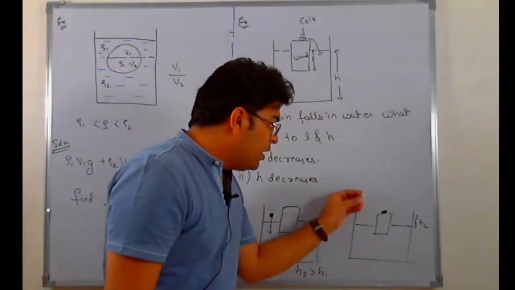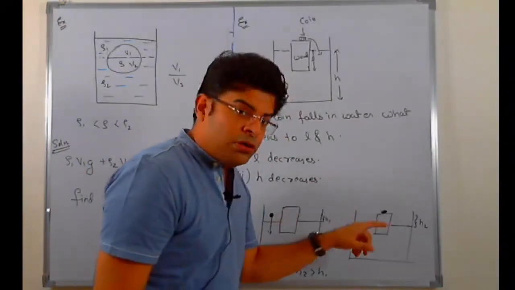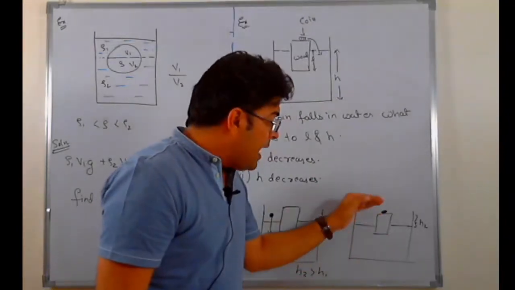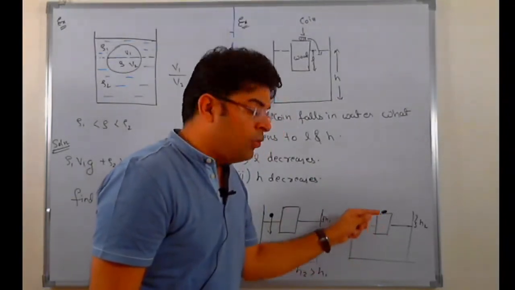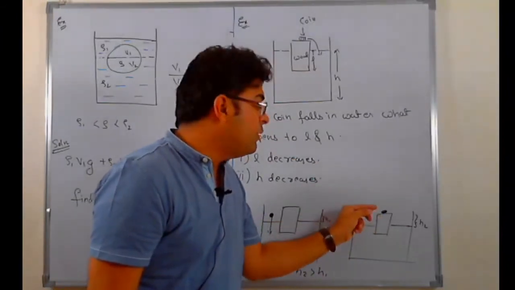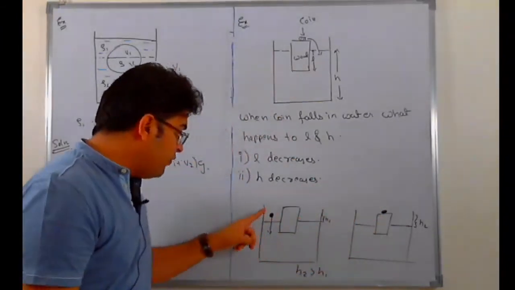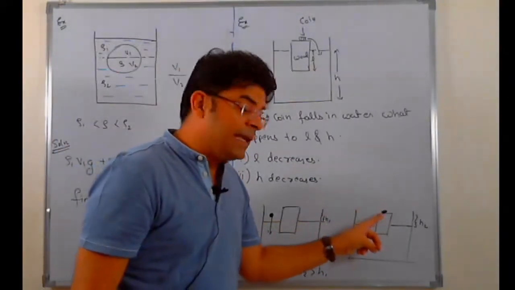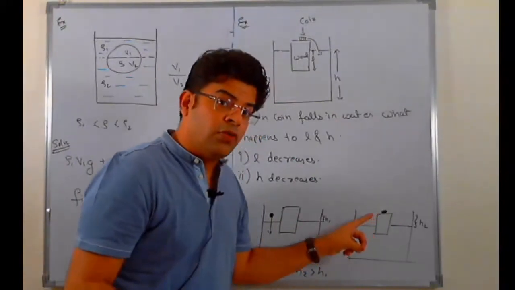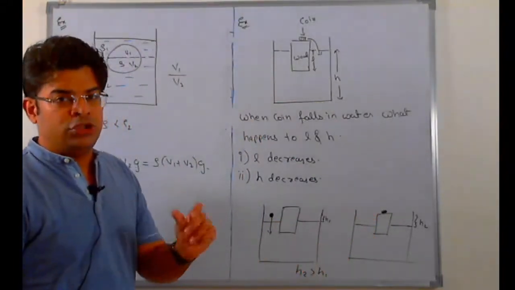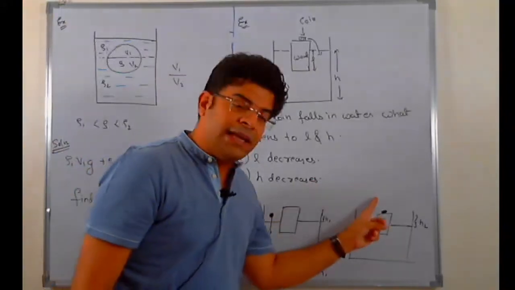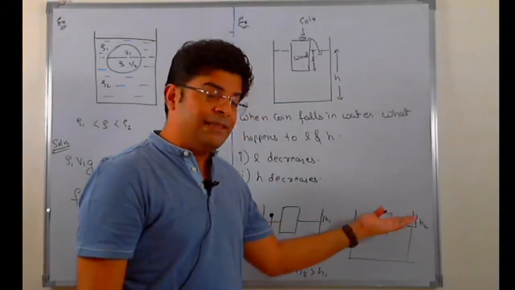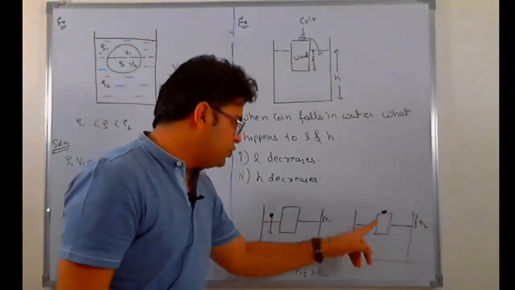In this case, when you place the coin over the block, the coin does not sink. Why? Because the coin pushes the block down. The excess buoyant force acting on this block after placement of coin equals the weight of the coin. So in the first case, the excess buoyant force is less than the weight of the coin. In second case, the excess buoyant force is equal to the weight of the coin. So in which case water displaced has to be more? Since the buoyant force in second case is more, the water displaced in second case is more. So the height of the fluid rising in second case is more. So H2 has to be greater than H1.